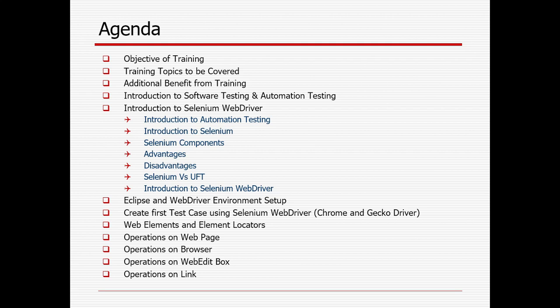So the objective of the training is that within 13 sessions, you can get good knowledge on the different topics as mentioned. You just need to practice a little bit of time. All the prerequisites will be shared, no need to worry about that. In case you are struggling with anything, I'll also help you. That will not be a problem.